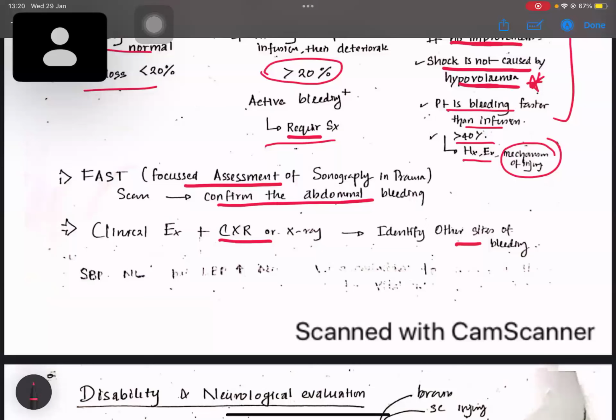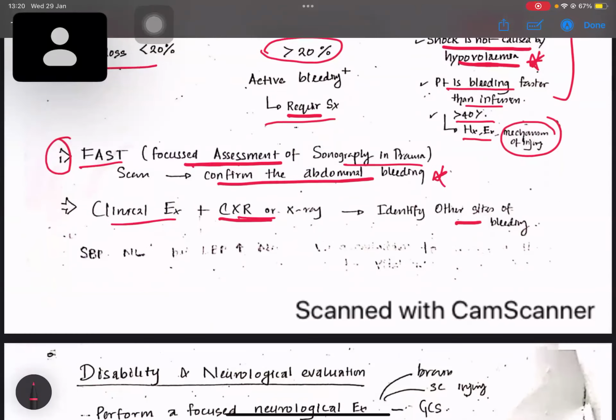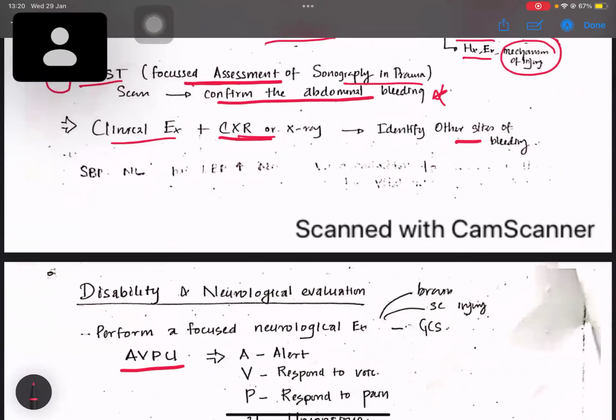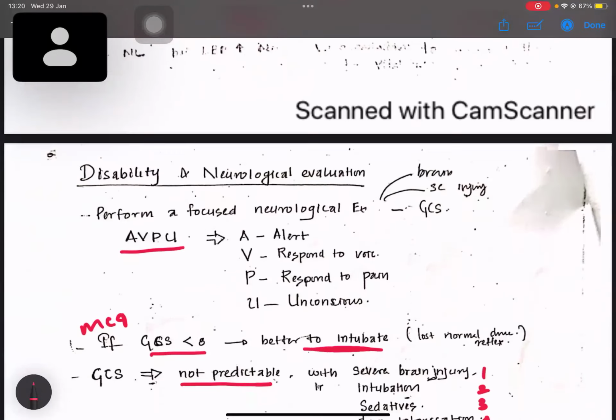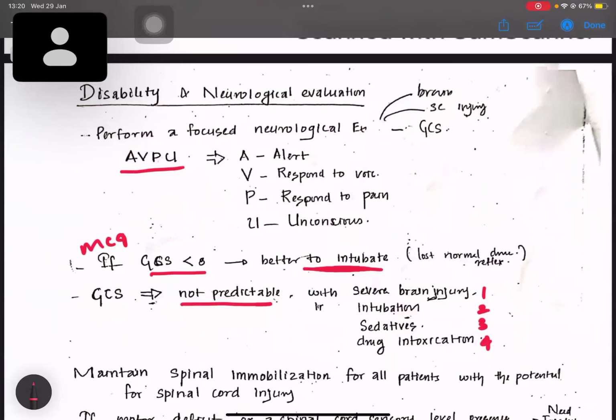Okay, then you have to know about the FAST scan. FAST scan means focused assessment with sonography in trauma. This can confirm abdominal bleeding. Clinical examination, chest X-ray, and these things are used to assess the site of bleeding. These things will be discussed in detail in the abdominal trauma module.